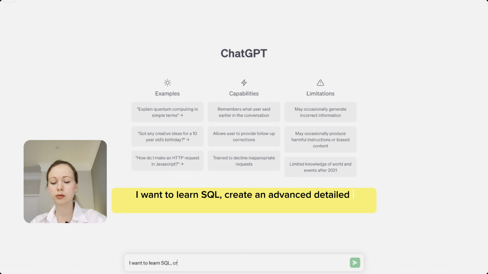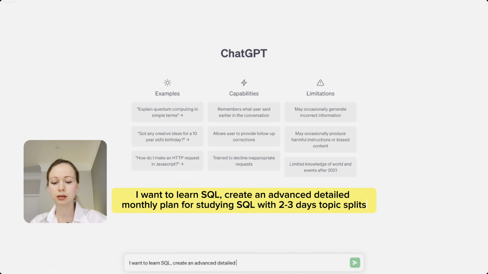Like every great journey, we need a roadmap. Imagine having a clear plan broken down into 2-3 days chunks, taking you from a beginner to professional in just 1 month. Let's see how ChatGPT can fine-tune this roadmap. Hey Siri! ChatGPT. I want to learn SQL, create an advanced, detailed monthly plan for studying SQL with 2-3 days topic splits.